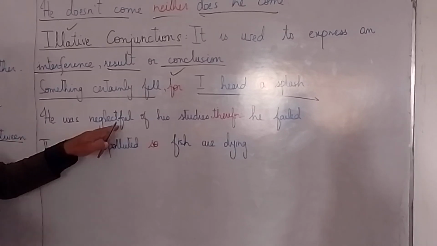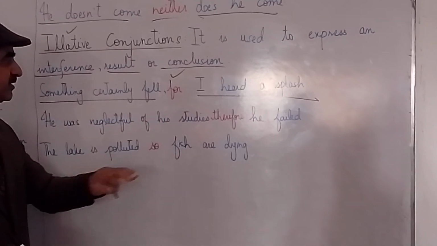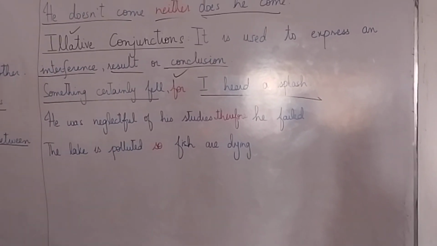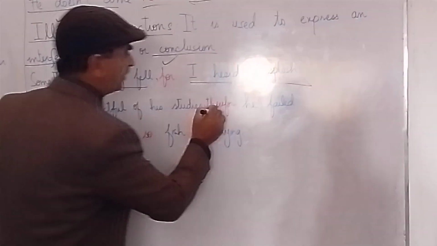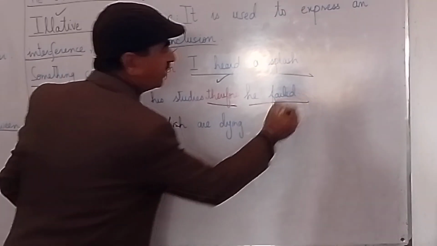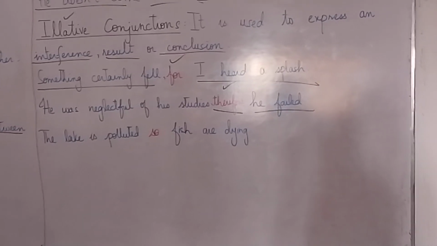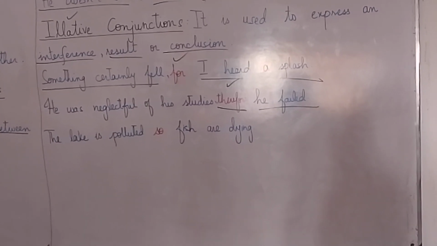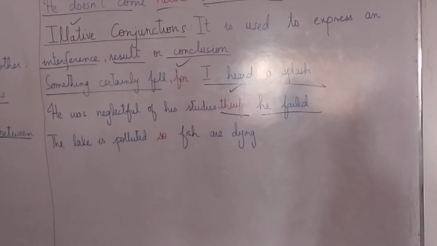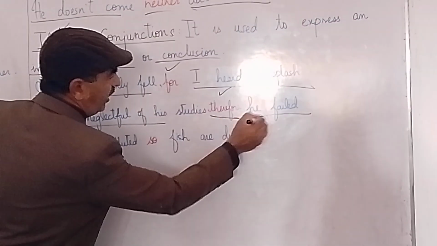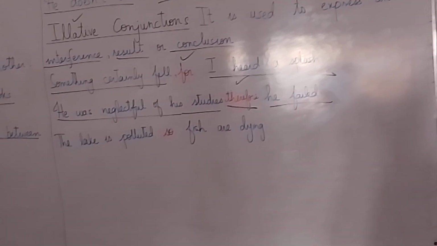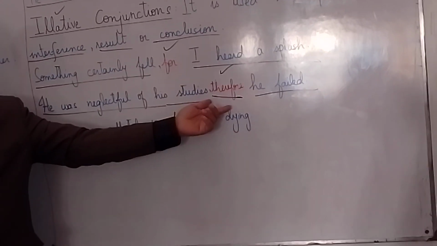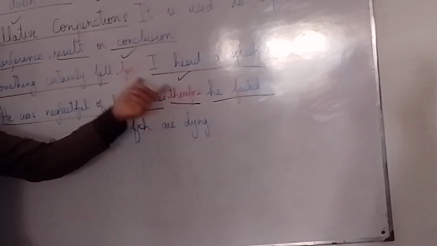Next one, he was neglectful of his studies. What is the result? We use this one, therefore he failed. He was neglectful of his studies. Therefore, this was the action and this is the result. Clear?